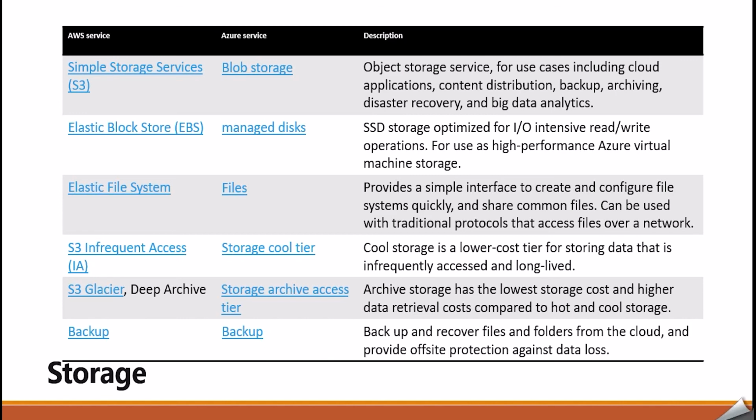EBS and Managed Disk help to store SSD storage optimized for IO-intensive and read-write operations, such as high performance Azure Virtual Machine storage. Similarly, we have Elastic File System, which is compared with Files in the case of Azure. It provides a simple interface to create and configure file systems quickly and share common files. It can be used with traditional protocols that access files over a network.